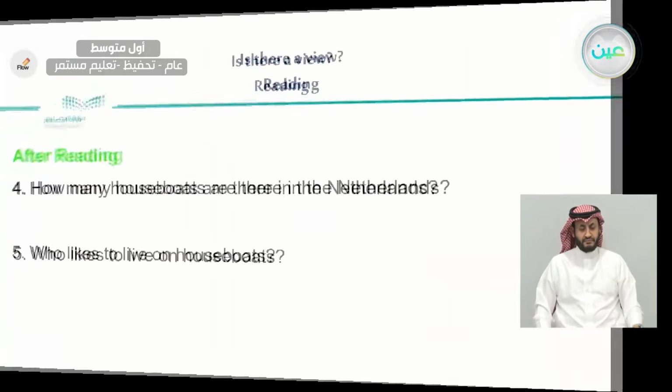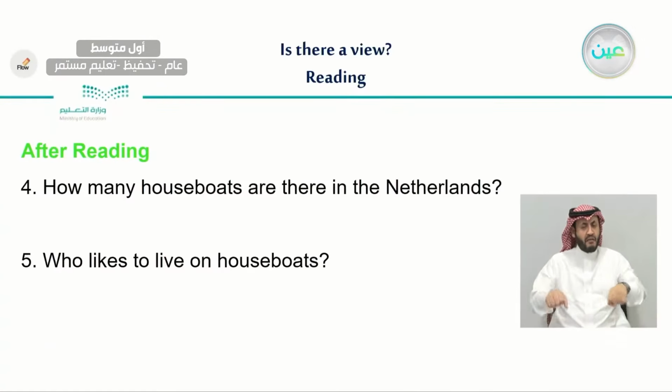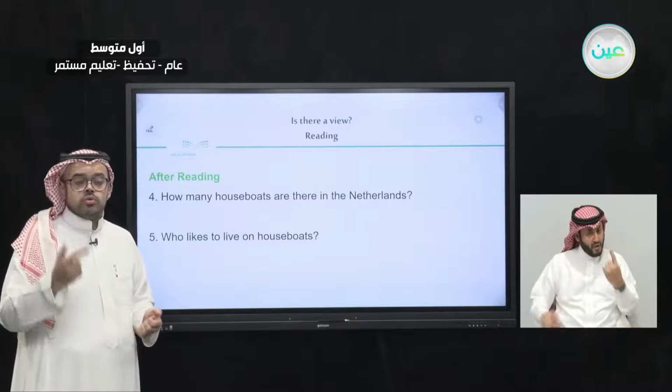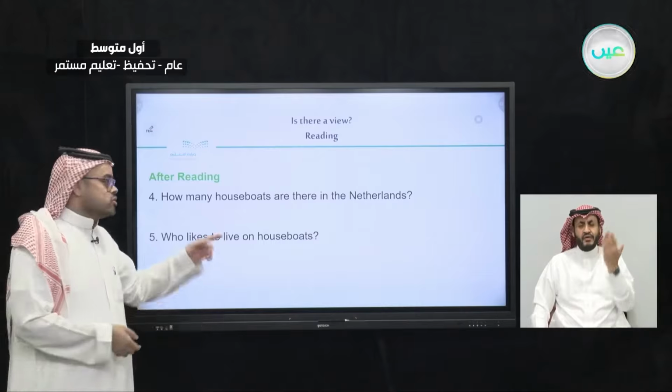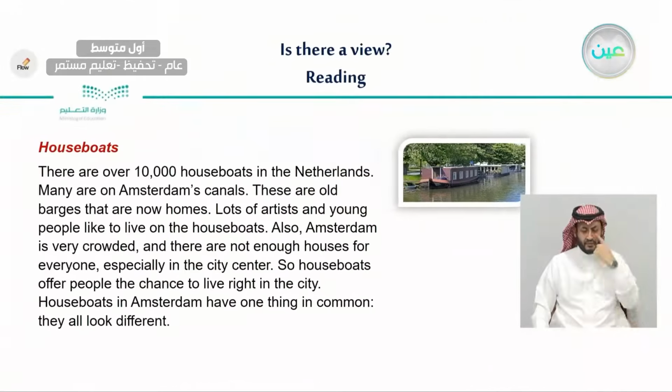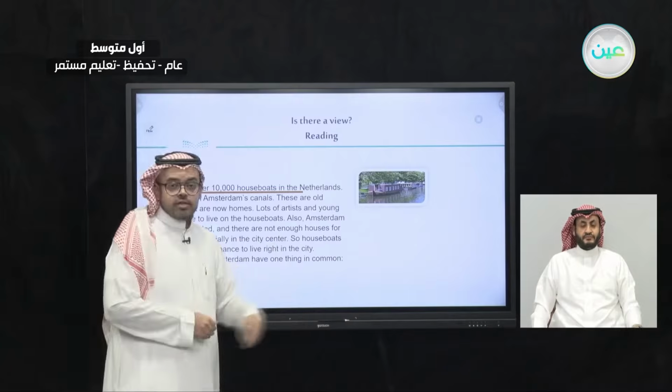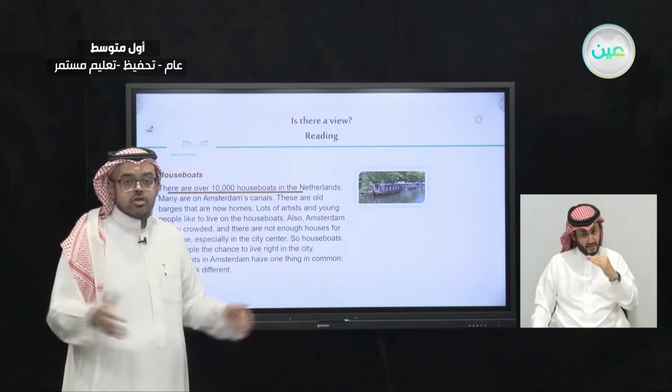Let's move on to the questions about the houseboats. How many houseboats are there in the Netherlands? In Amsterdam, how many houseboats? Are they 1, 2, 100 or more? Let's go back to the text and find out how many houseboats there are. Very good. Yes, we have here 10,000 houseboats in the Netherlands. So this is a very large number.